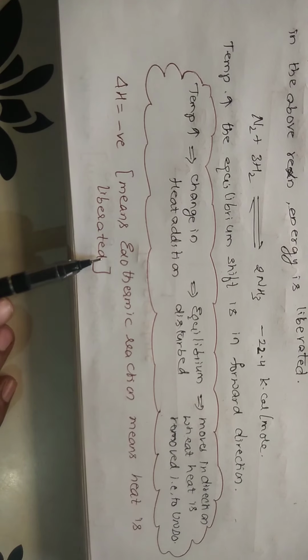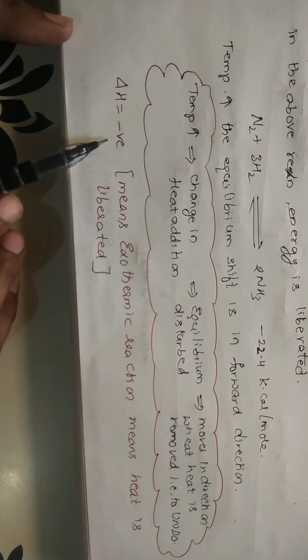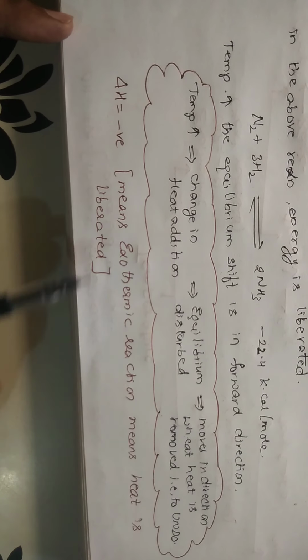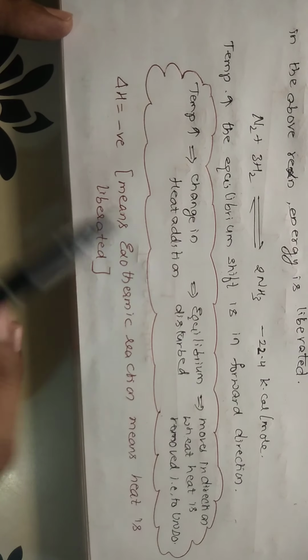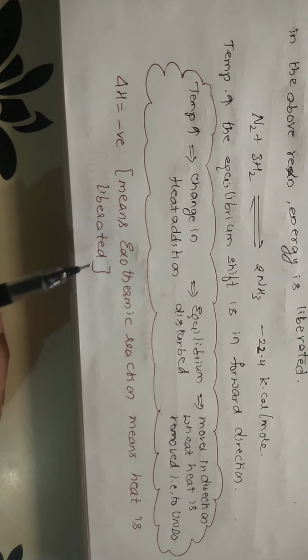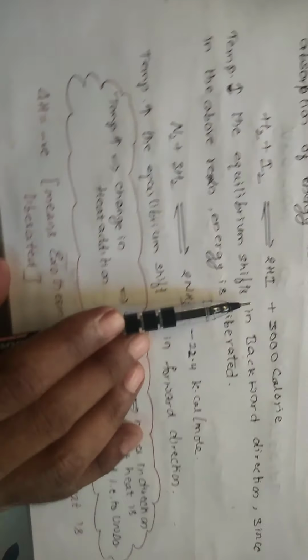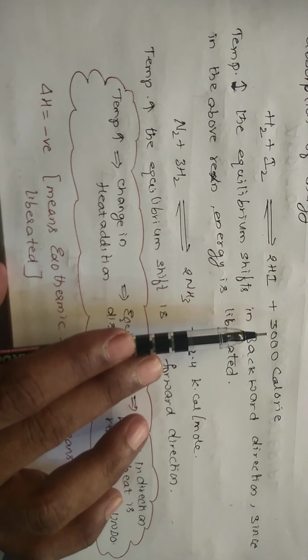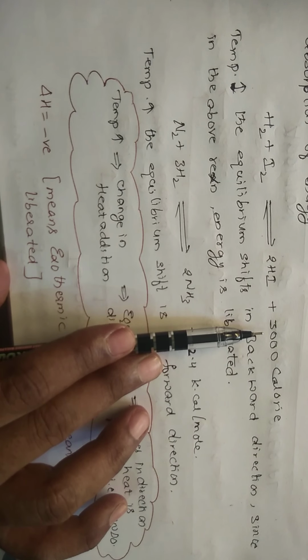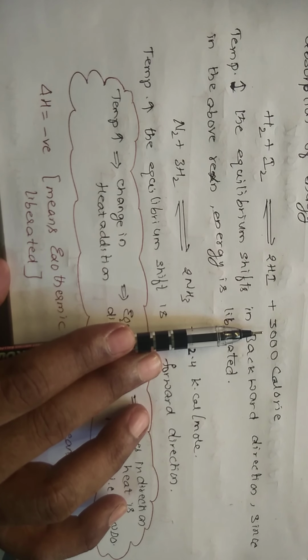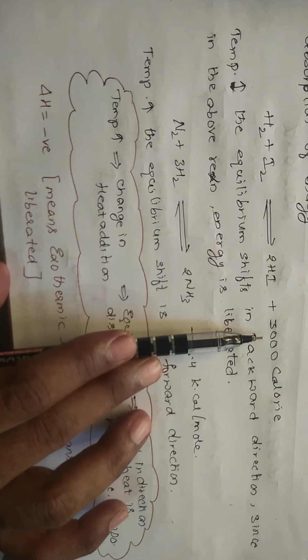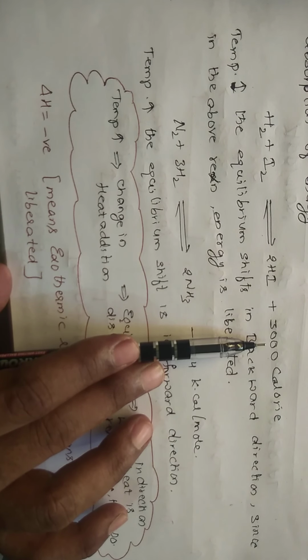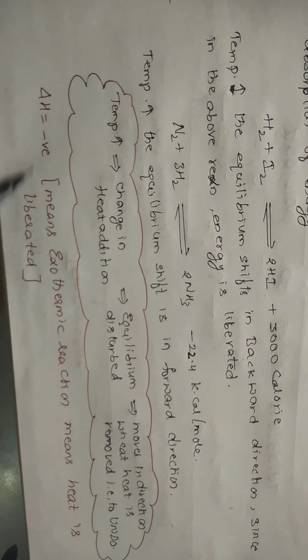Regarding this, you will learn in thermodynamics. Delta H is negative means it is an exothermic reaction, heat is liberated. If delta H is positive, it means it is an endothermic reaction, heat is absorbed. See here, I have not mentioned any delta H. If I am not mentioning any delta H and you have a positive sign, then that is an exothermic reaction. This is only heat liberated.